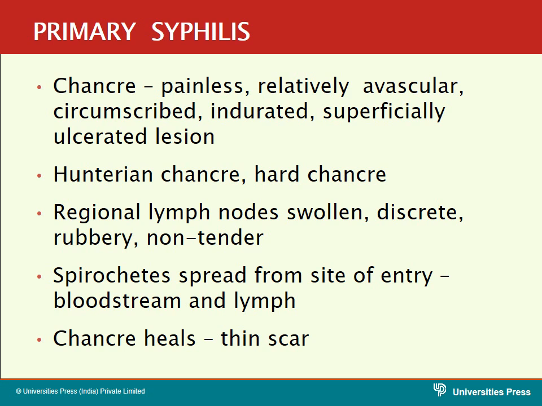Now the next feature of this primary chancre is the spirochetes spread from the site of the lesion to various parts via the bloodstream and lymph. Ultimately the chancre heals, resulting in a thin scar. So these are the various aspects of the primary syphilis. Now go to the secondary.